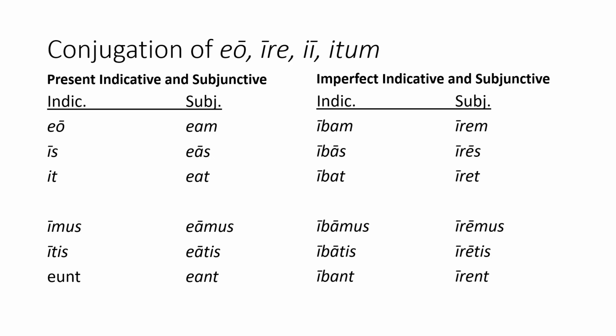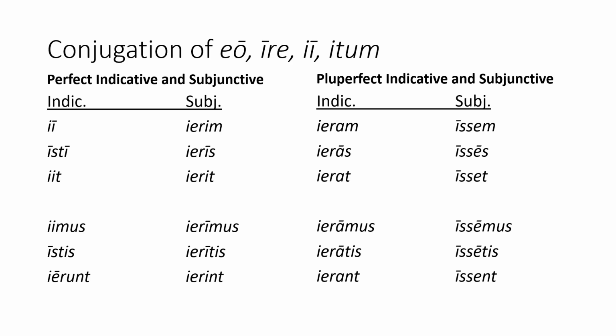On to the perfect in the indicative and subjunctive. The perfect stem would be I, short I, keeping in mind that double I turns into long I before S. We get ii in the first person singular, isti in the second person singular, iit in the third person singular, iimus in the first person plural, istis in the second person plural, and ierunt in the third person plural.